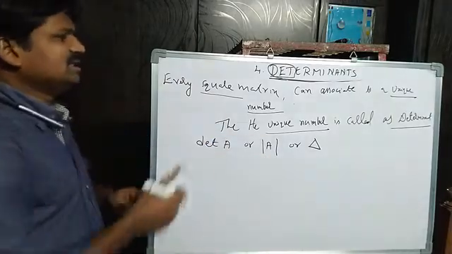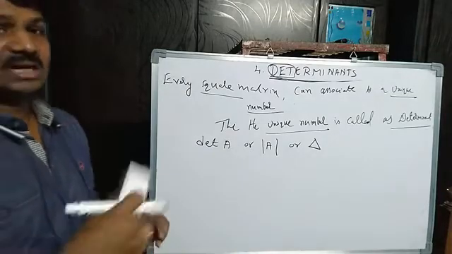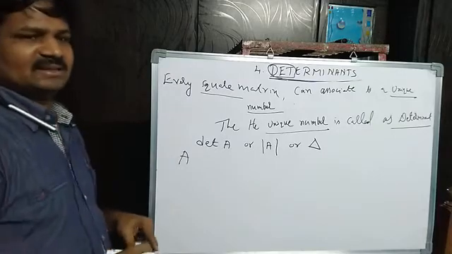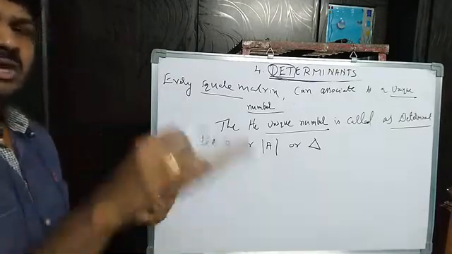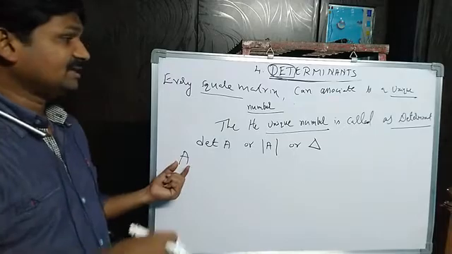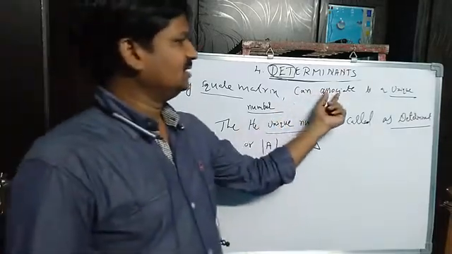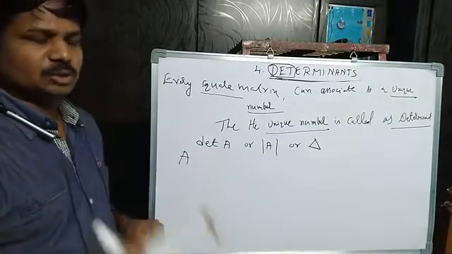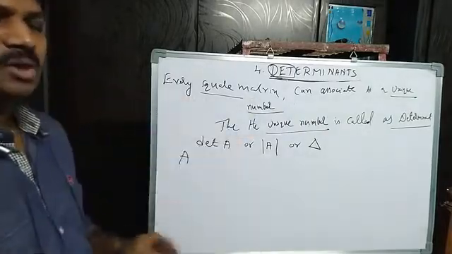Remember. So what is the determinant of a matrix A? If A is any square matrix, then that square matrix can be associated to a unique number.